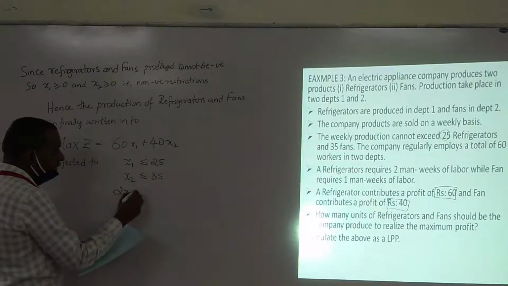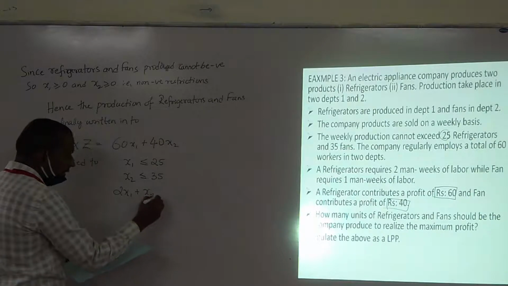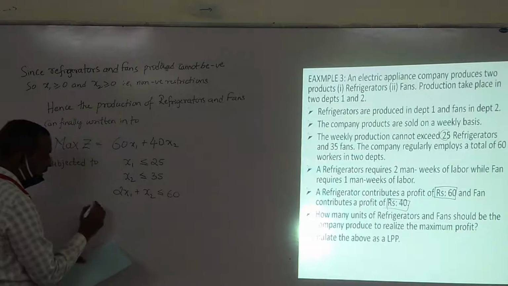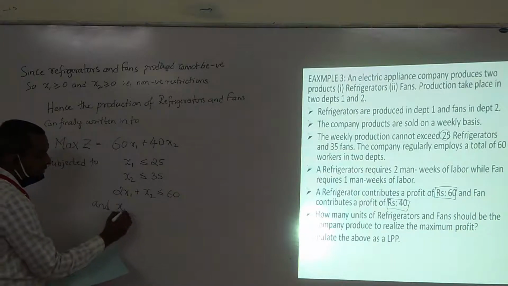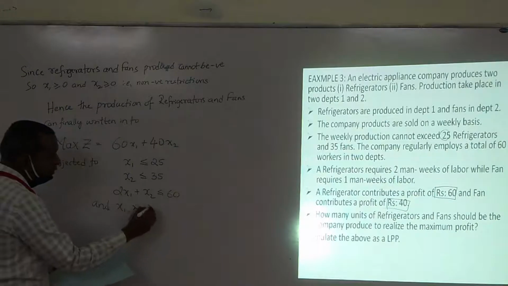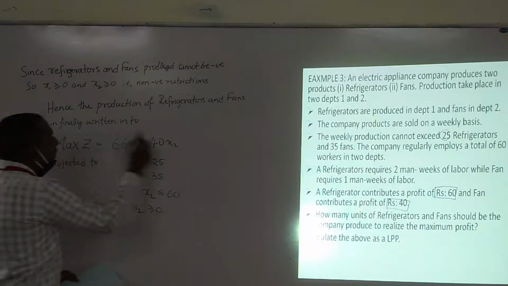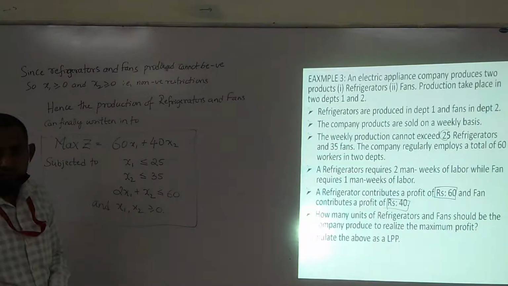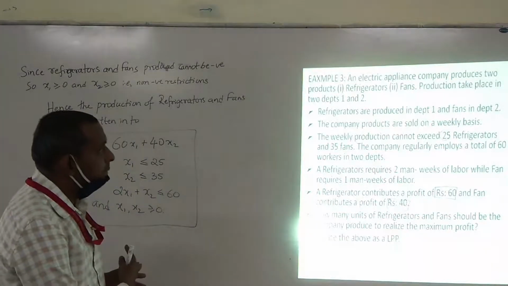Then 2x1 plus x2 is less than or equal to 60 and non-negative restrictions x1, x2 are greater than or equal to 0. This is the objective function, and if we solve it, we can get the maximum profit. This is the formulation of LPP.